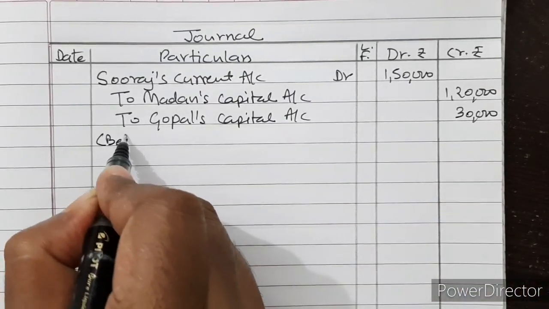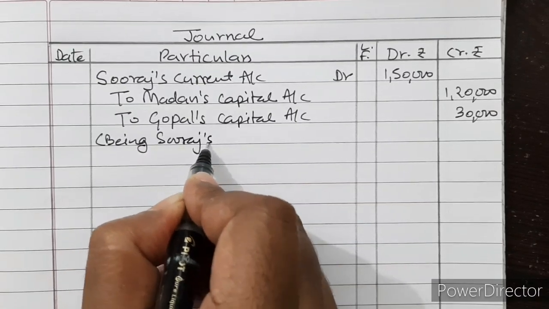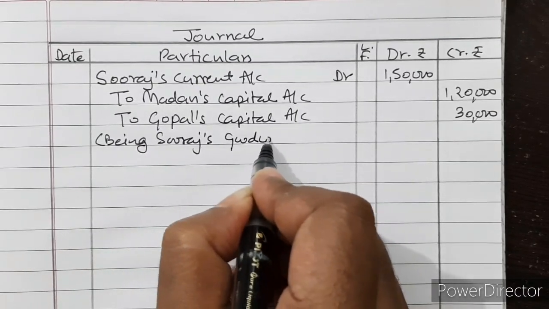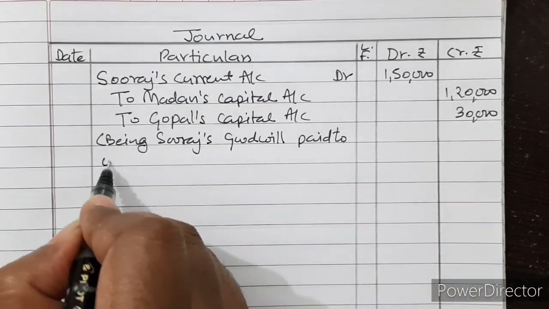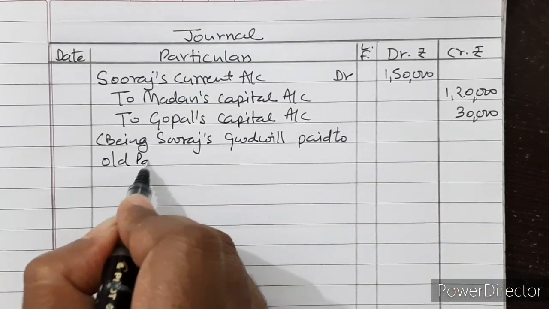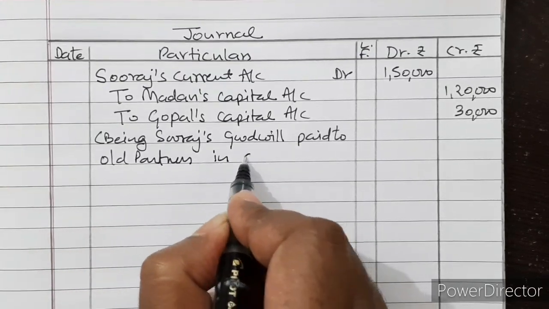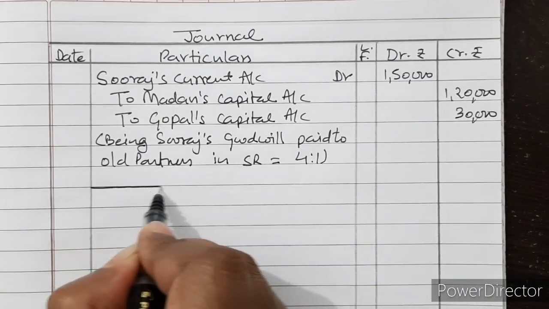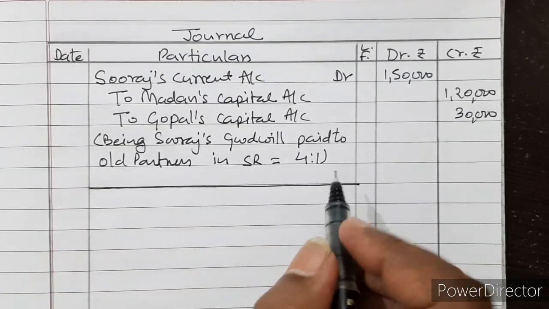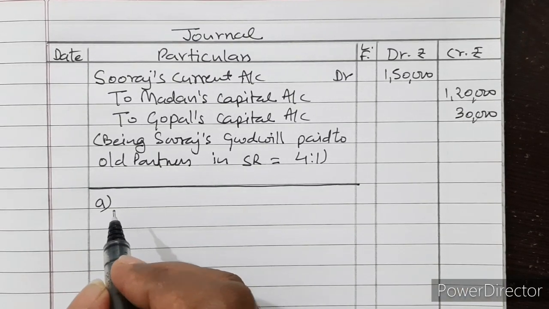Being Suraj's goodwill paid to old partners in sacrificing ratio, which is 4:1. Now the first case, when goodwill is not raised and written off.